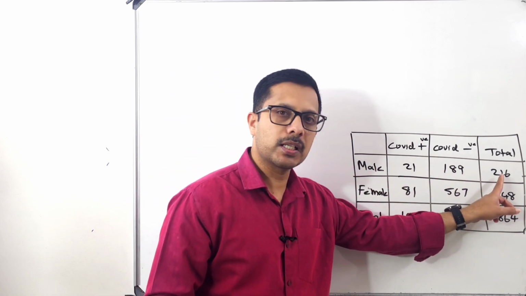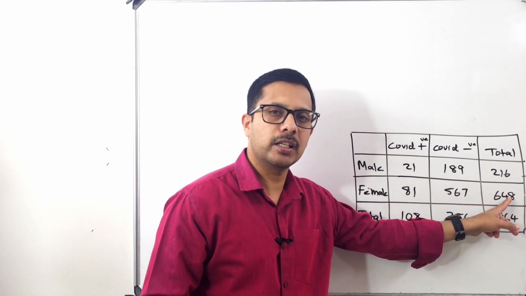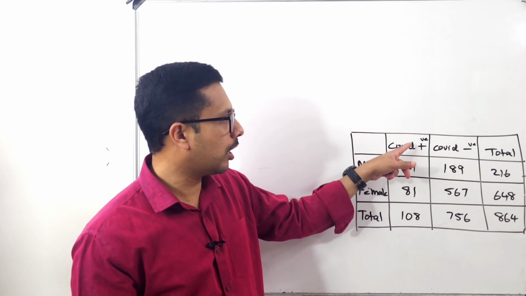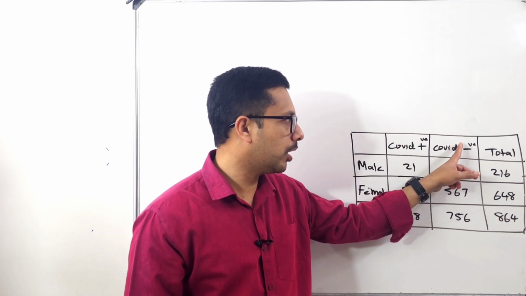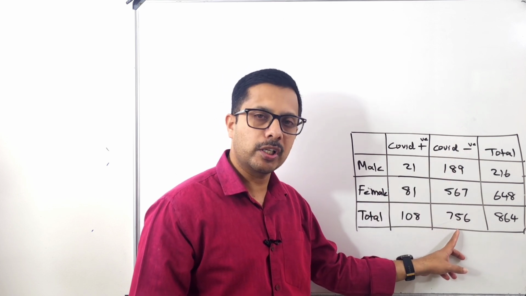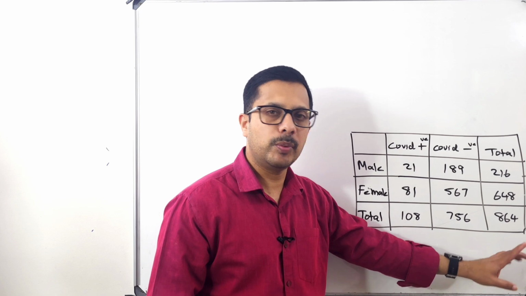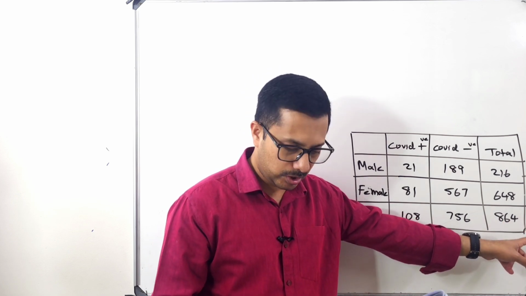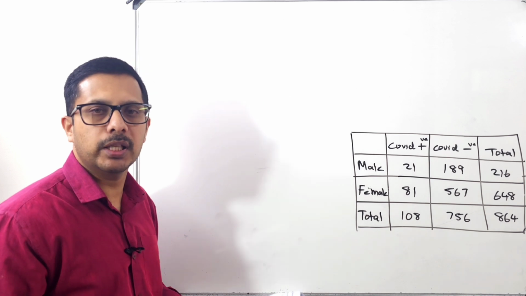Total males? 216. Total females? 648. Total COVID positive? 108. COVID negative? 756. And the overall total? 864. You must get an idea of that table, then come back to this.